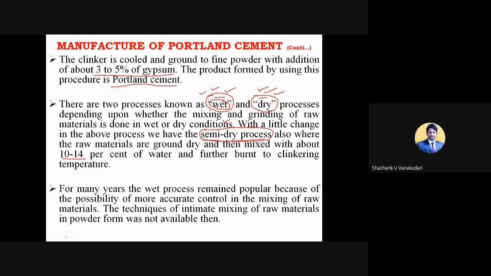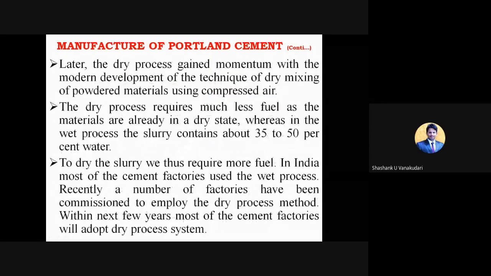Most of the cement factories are going with the dry process because the wet process is a bit costly compared to the dry process. I will tell you while explaining the manufacturing process of these two. After certain innovations in research, the dry process gained momentum, so all the factories started adopting the dry process in their manufacturing. The dry process requires much less fuel. Here you can check the main reason to choose the dry process instead of the wet process.